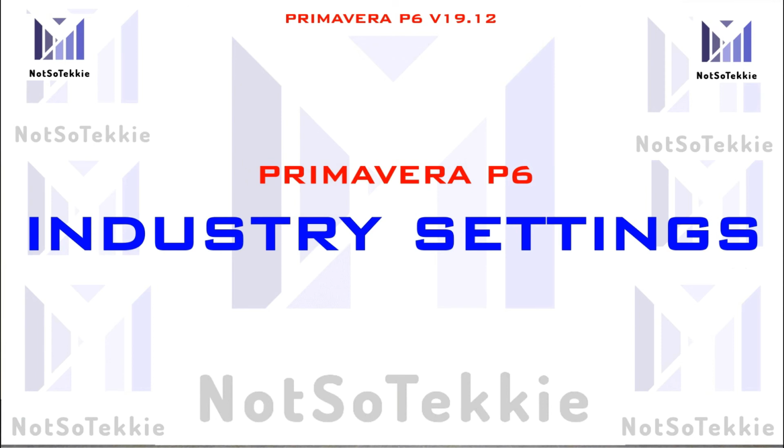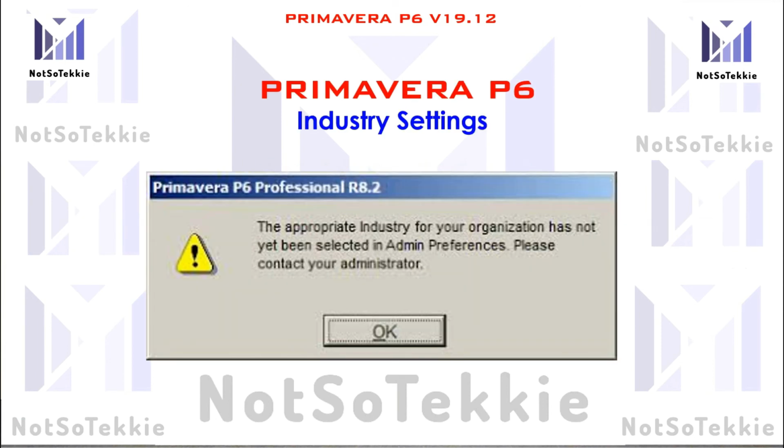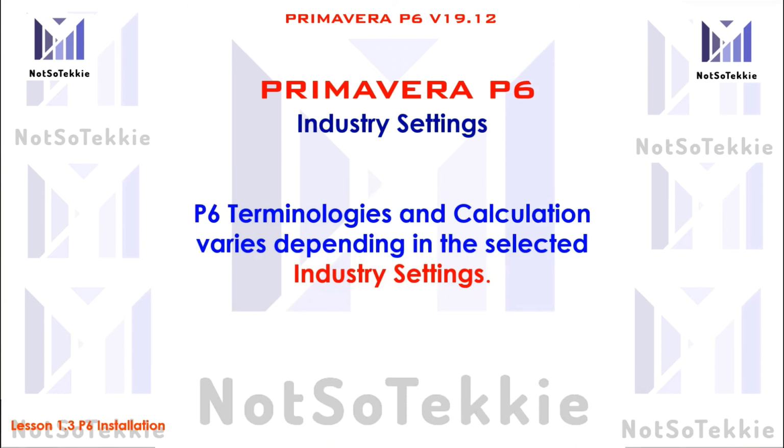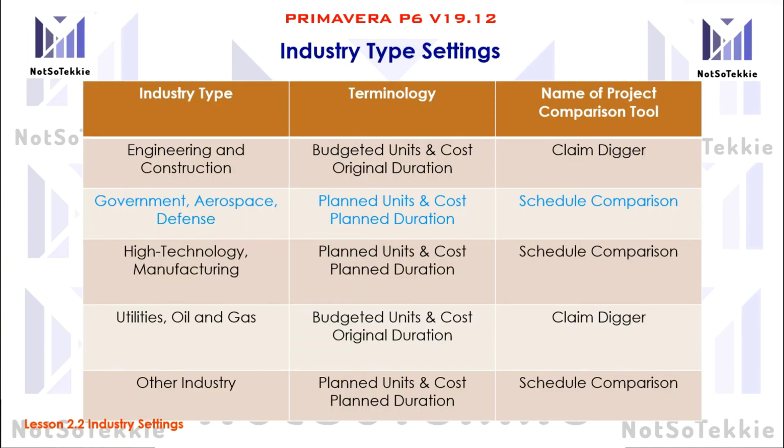Next, we will proceed to the industry settings. We will correct this error alert so that it will not pop up again. Basic terminologies and calculations vary depending on the selected industry settings. This is the industry type, this is the terminology, and this is the name of the comparison tool.